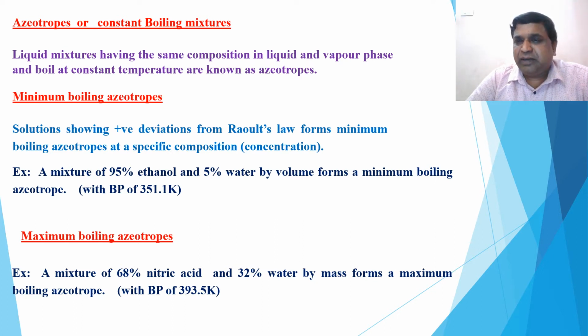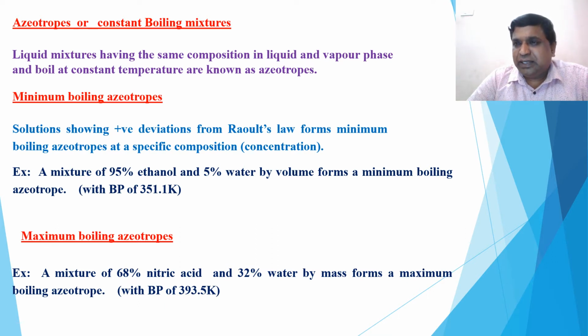Remember, single liquid means what? It has its own boiling point. Only at its boiling point does it vaporize. So even though it is a mixture of two liquids, at a particular composition, that is very important, they behave like a single liquid.